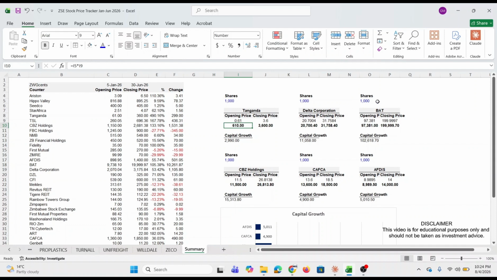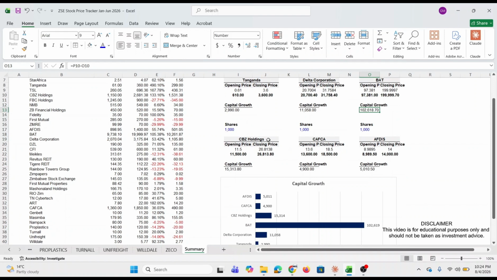If you had bought 1,000 shares in BAT, you'd have realized about 102,618.70 cents ZiG in capital gains. If you had bought 1,000 shares in CBZ Holdings, you'd have realized about 15,313.80 cents.